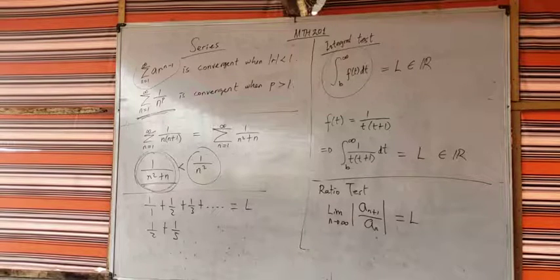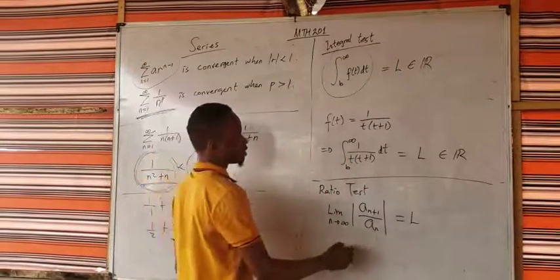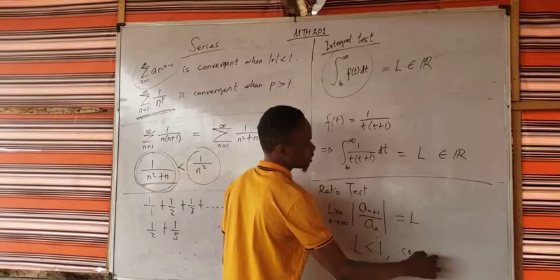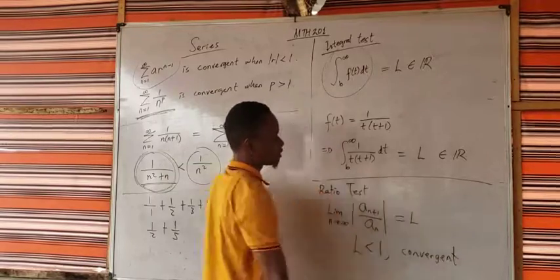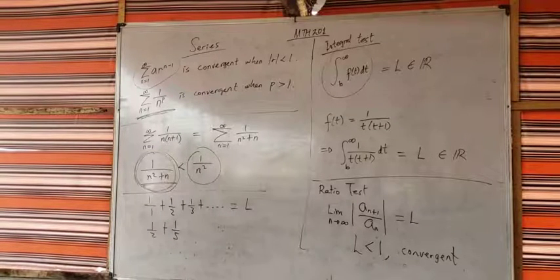So in this case, you're going to get some value for this, a real number. Now we say that if L is less than 1, then the series is convergent. Otherwise, the series is divergent. Does that make sense? If you get that result to be less than 1, the series is convergent. That's absolutely convergent. If it is greater than 1, it is divergent.